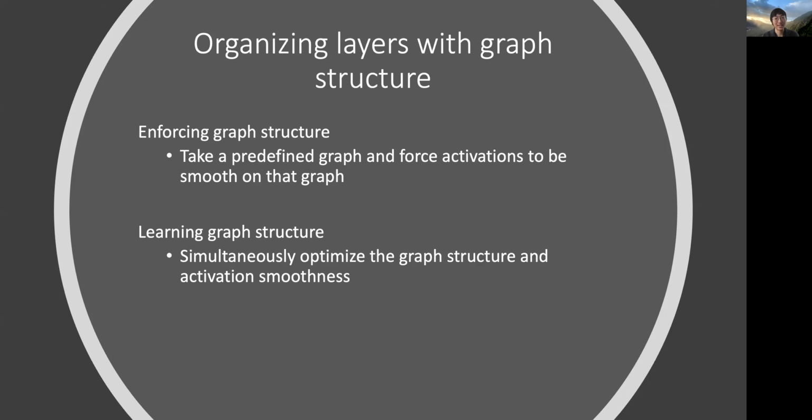We will first present an example where we encourage a layer to have smooth activations over a predefined graph. We will use a regular lattice structure graph for ease of visualization, but stress that our method works on arbitrary graph structures. We will then extend this to a second example where we do not want to enforce a predefined graph, but would like to learn the graph that best fits the data.